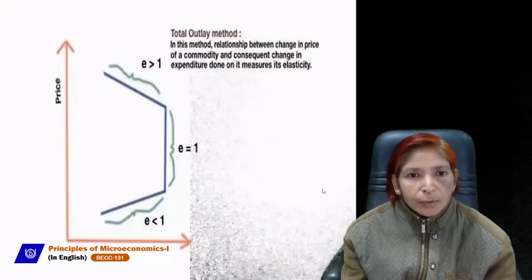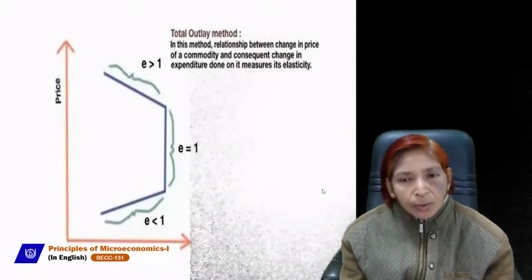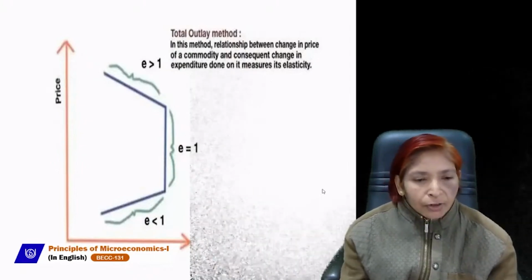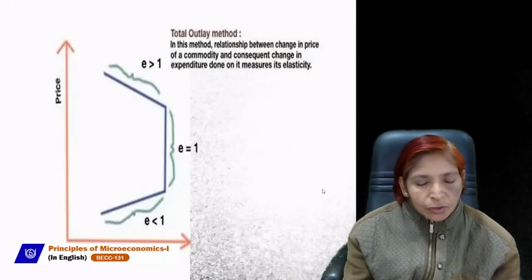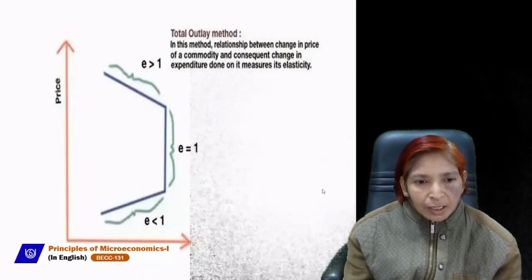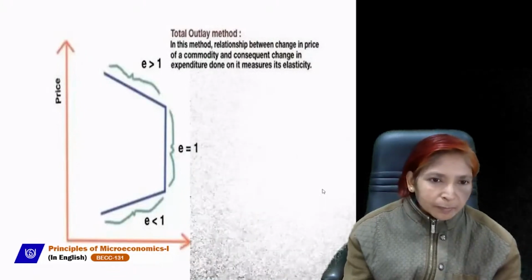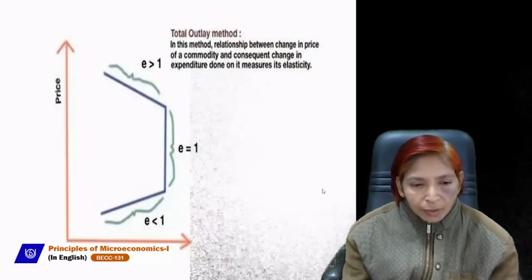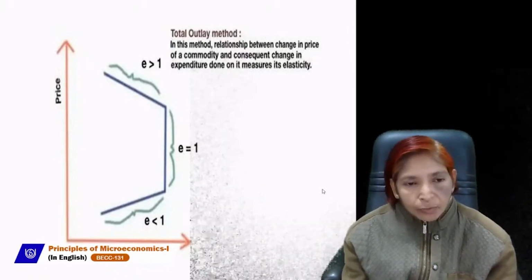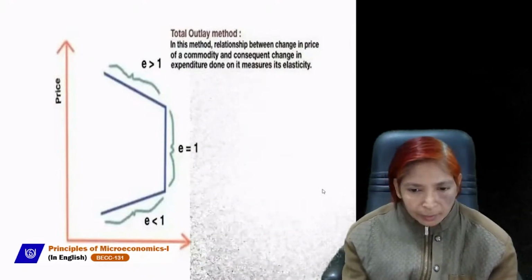We can show this method with the help of this diagram. In this method, the relationship between a change in the price of a commodity and the consequent change in expenditure on it measures its elasticity. If we draw the diagram from left to right, in the beginning ED is less than 1. After that, ED will be constant or equal to 1. And after that, ED will be more than 1. When the curve is steeper, ED is less than 1. When the curve is constant or vertical, then ED will be equal to 1. And when the curve is downward sloping or flatter, then ED will be more than 1.